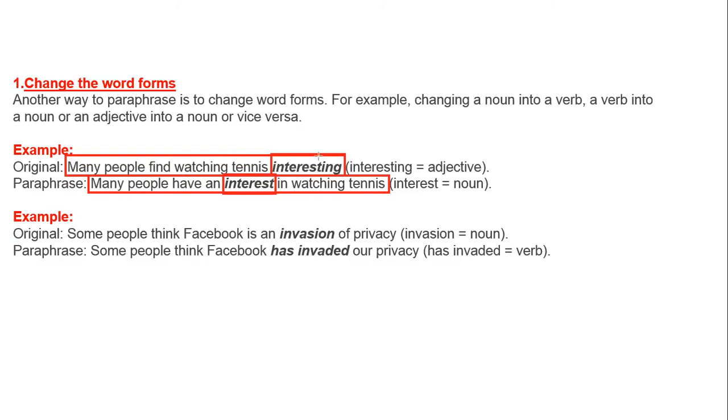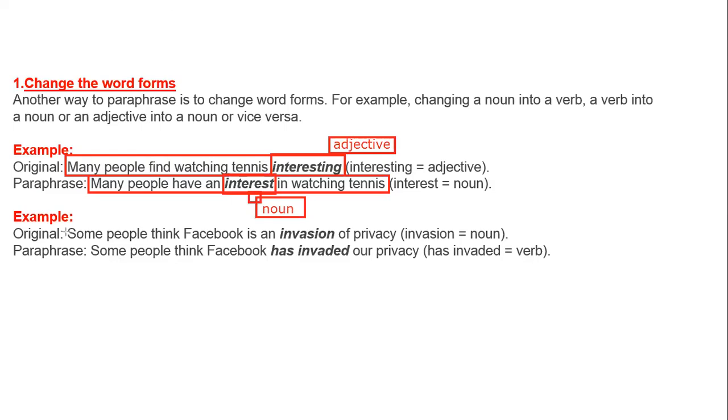Because in the first one, "interesting" functions as an adjective in the above sentence. And we have converted this adjective form into what? The one below, "interest", into noun form. In the first one, its function is an adjective, clear? And in the second one, we changed that adjective form into noun form. So now this is a noun. I hope you people are getting it clear. This is the noun form and this is the adjective form.